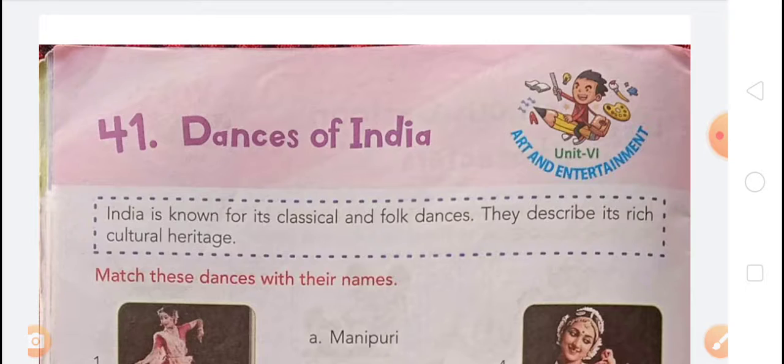And now, the topic is dances of India. India is known for its classical and folk dances. They describe its rich cultural heritage. Now you have to match these dances with their names.